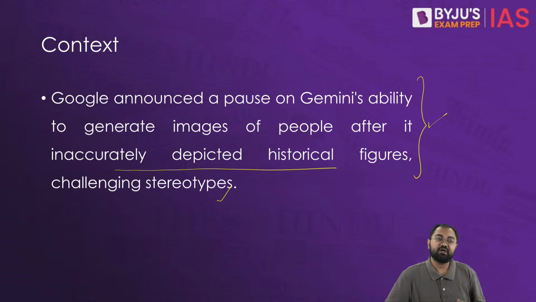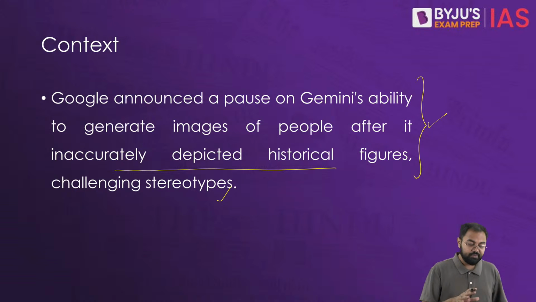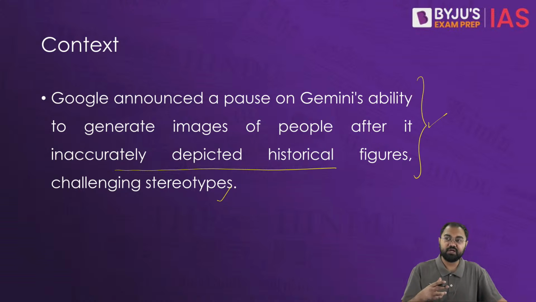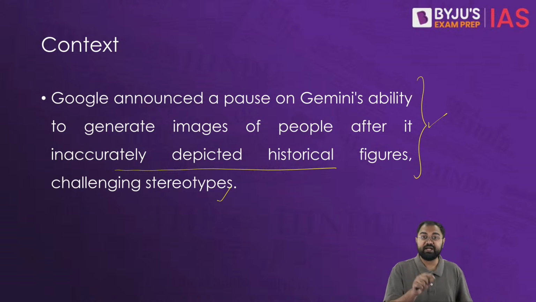And overall we see that a lot of users also have been complaining that there has been a kind of bias in the kinds of images that have been generated. For example, when Gemini was asked to generate pictures of a white family, it refused to do so, saying that they would not do anything which is racial in nature. But when the same was asked to generate pictures of a black family, it did. So that's why it shows some kind of bias with regards to race or ethnicity or color. So that's why there have been all these criticisms altogether.